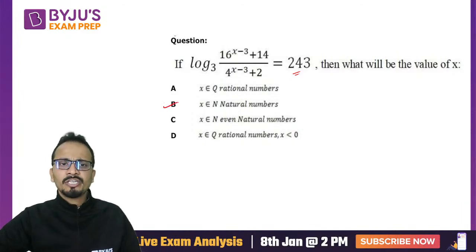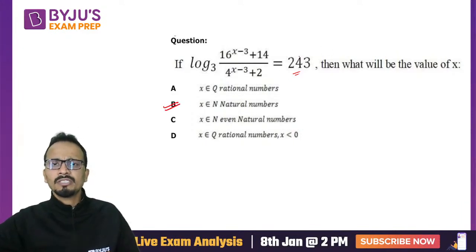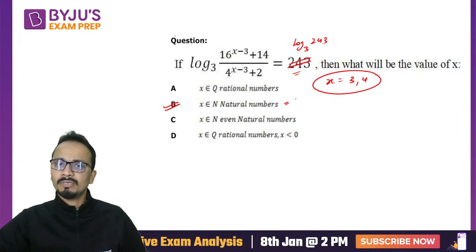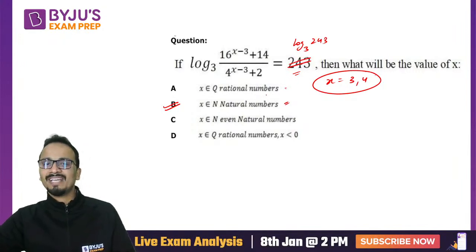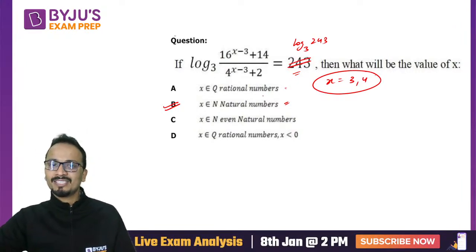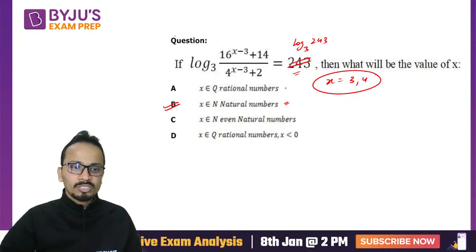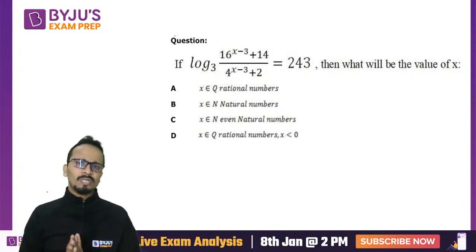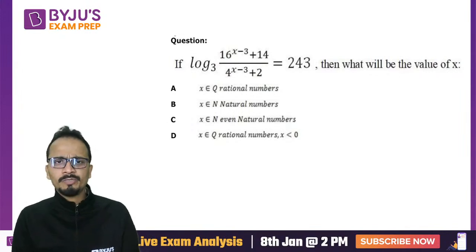Okay, the answer they have mentioned is B. That means natural numbers. So in case instead of this, you will take log of 243 to the base 3, then the value of x is coming out to be 3 or 4. Okay, so these are the two values of x that are satisfying. And I can say that yes, these are natural numbers. Definitely 3 and 4 are also rational numbers. So again, option A is also not incorrect. All right, but I don't know what was the actual correct question, or maybe there is some way of solving this one. I could not do that, and hence I will raise objection for this one.